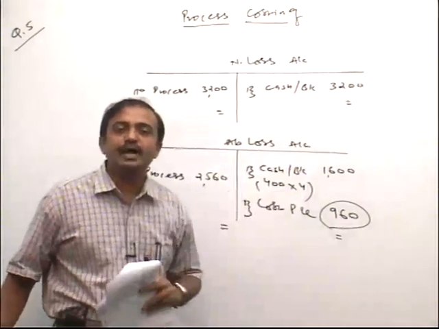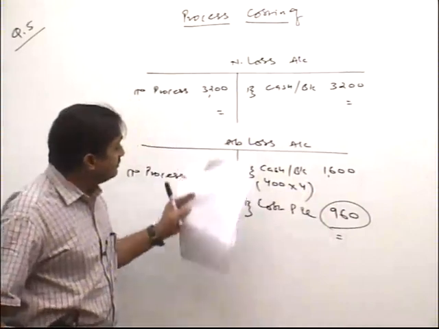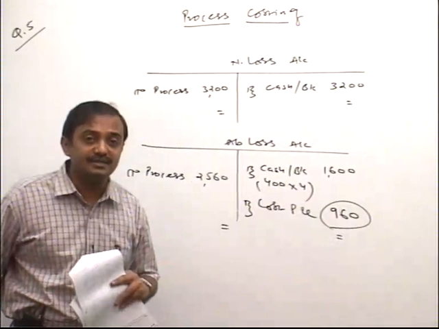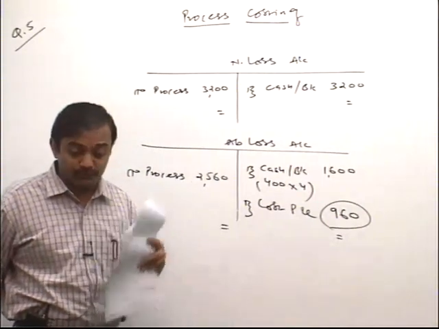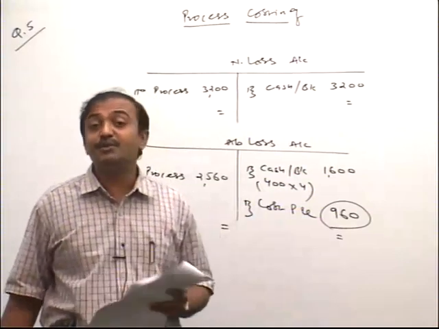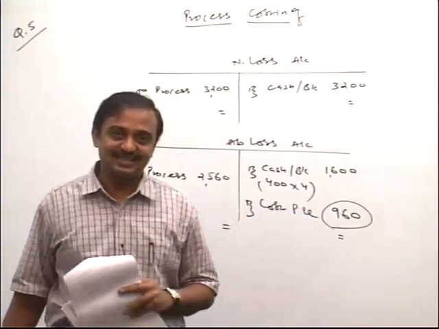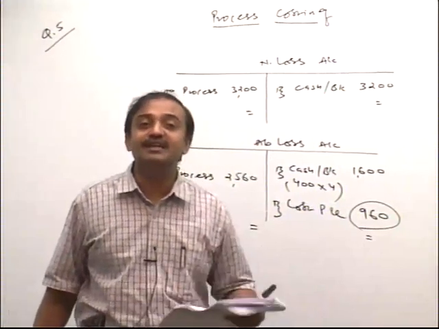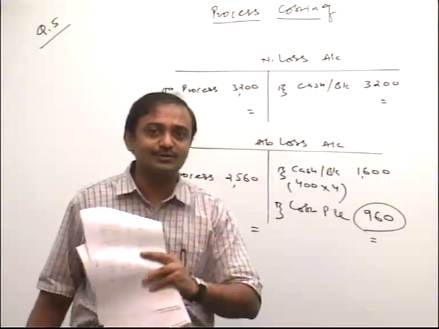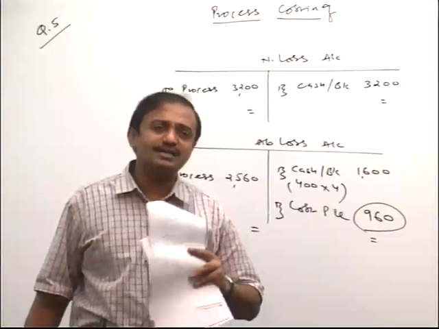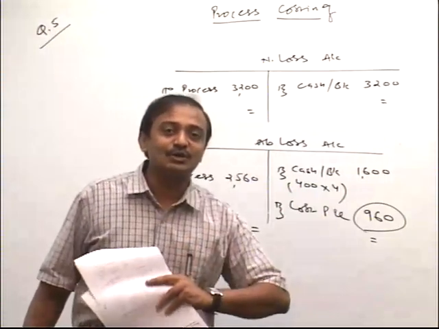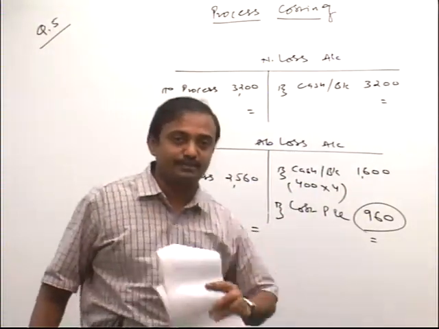Tell me, friends, everybody calculate. Now if you want to prepare the same ledgers for question number 5, which we completed previously, I will show you that also, friends. In that question our normal loss is 2000 units, but abnormal gain is also 2000 units. It means our actual loss is what? Nil. Understood? So exactly how we present those ledgers, that I also show you, friends. So please emphasize. I just go back to question number 5 and show you the extension, that is, normal loss and abnormal gain accounts. Please emphasize.